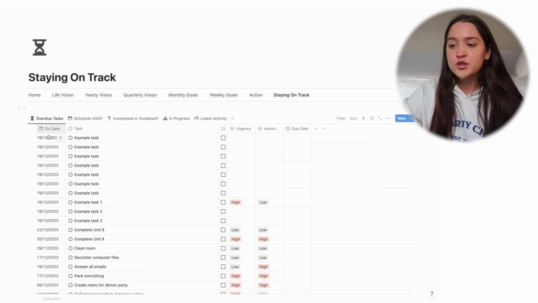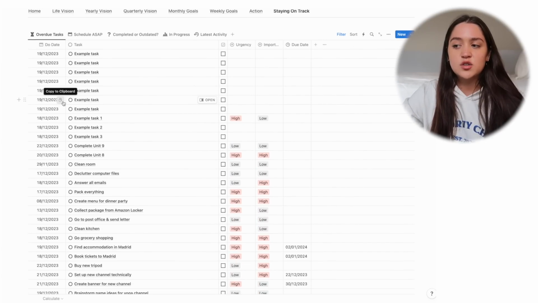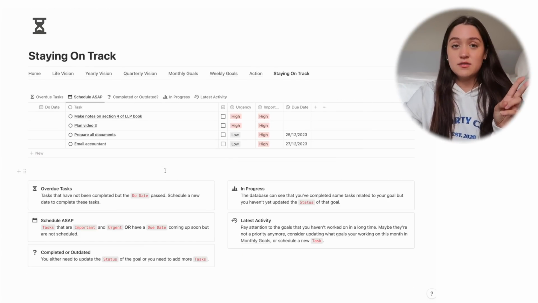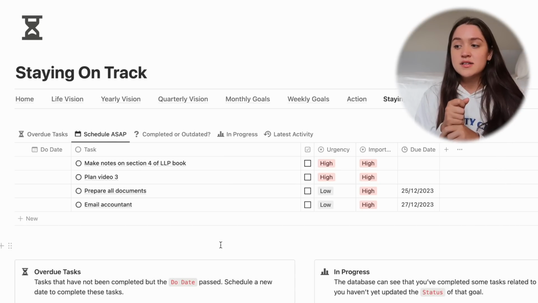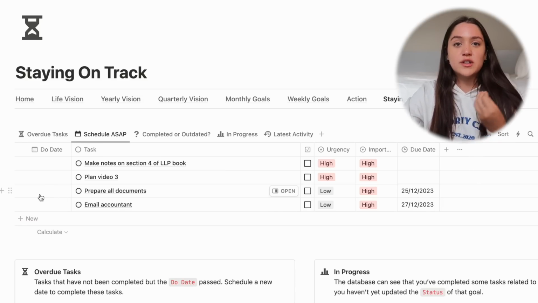But let's start. Overdue tasks is very simple. It basically just lets you see what tasks you haven't completed that are overdue. Schedule ASAP shows you two kinds of tasks. It shows you the tasks that either have a due date, but you haven't actually scheduled a date to complete that task. So that is literally a missed deadline waiting to happen. This is really nice because sometimes you have so many tasks that you don't even see the tasks that have deadlines, you know, like they get lost in the list.